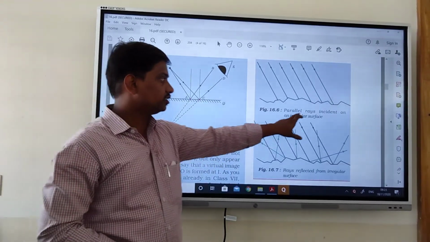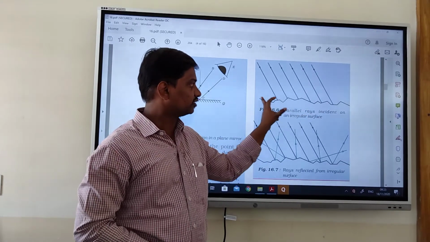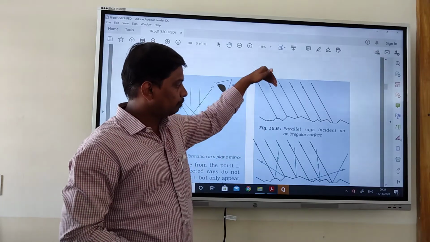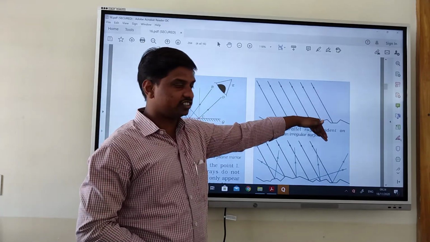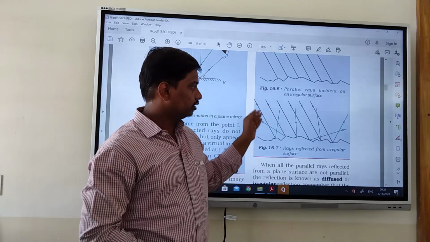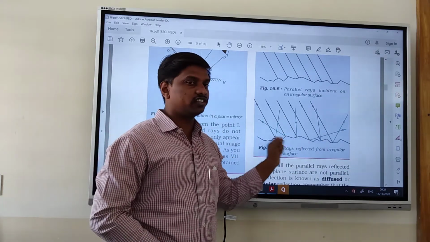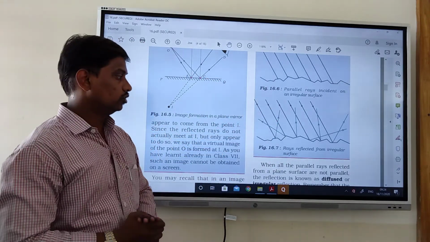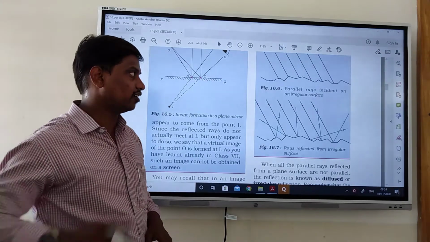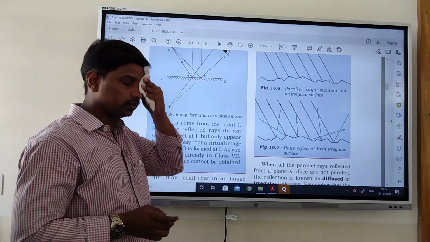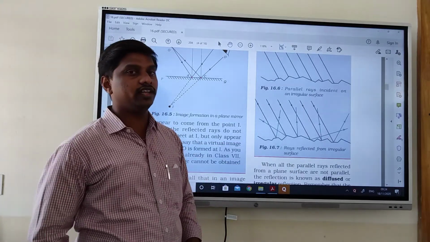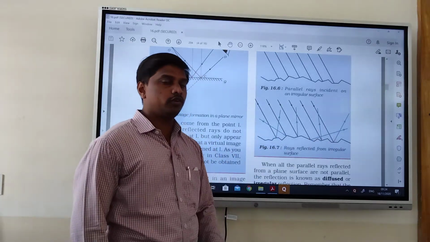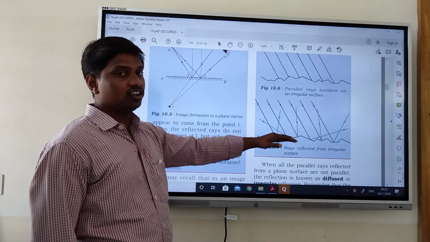Now, parallel rays incident on an irregular surface. This is the irregular surface we are going to see. If parallel rays hit the irregular surface, we are going to get reflections like this. Irregular reflections we are going to get. If the surface is plane, then we are going to get regular reflections. Regular reflection and irregular reflection. So in this condition we are going to get irregular reflection, and if the surface is plane, we are going to get regular reflection.